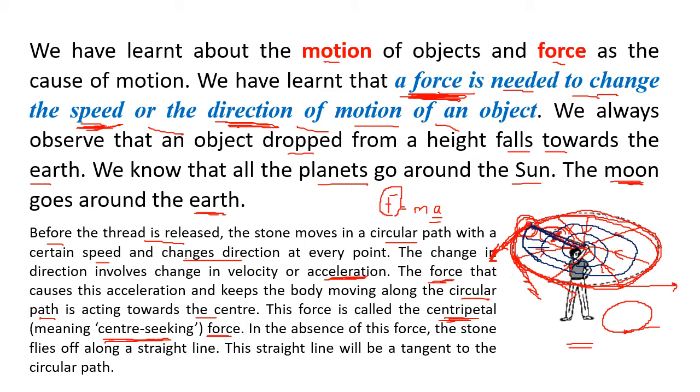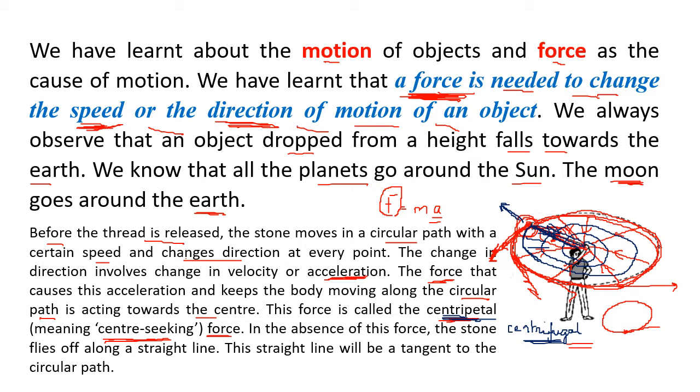Why? We have learned that the motion remains because of balanced forces. Now if the distance from the center remains the same, there has to be some other force acting. The thread is acting towards the center, and there is another force acting outward. This force balances the centripetal force. The name of the force is centrifugal force. If centripetal means towards the center, centrifugal means away from the center.